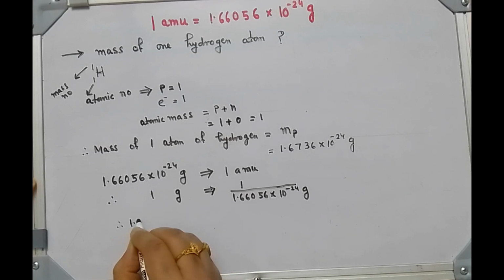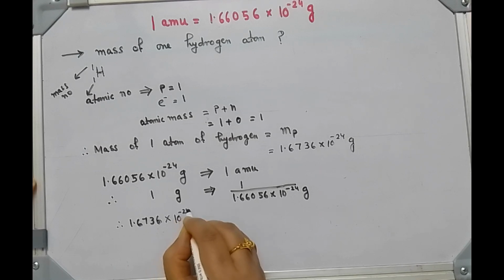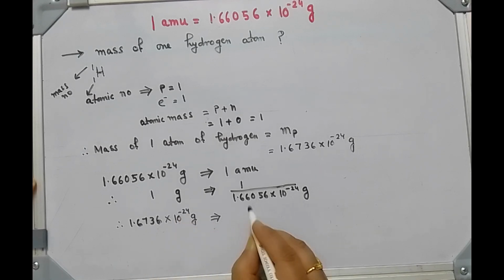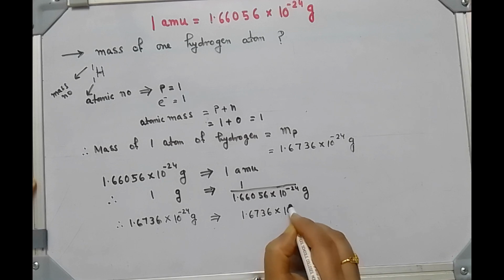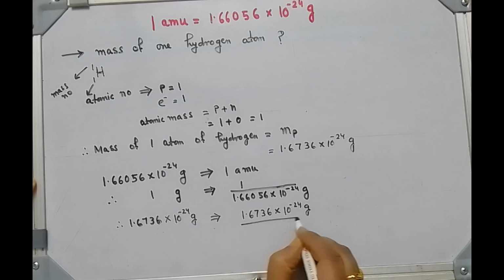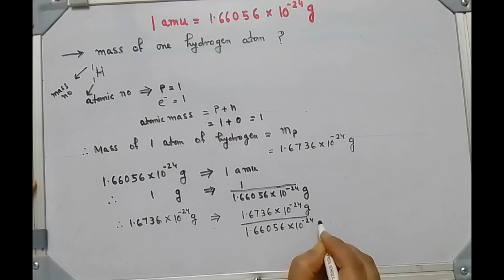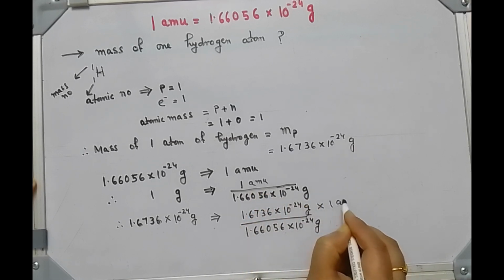Therefore, 1.6736 into 10 to the power minus 24 gram means this much gram divided by 1.66056 into 10 to the power minus 24 gram, into 1 amu.